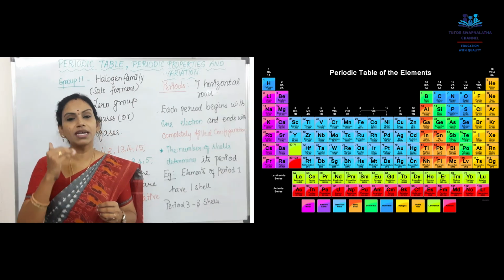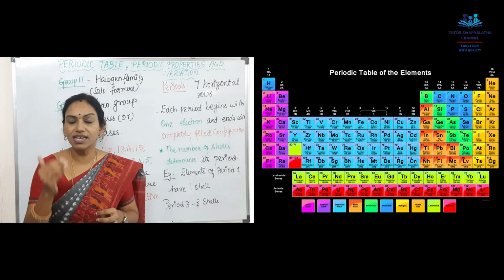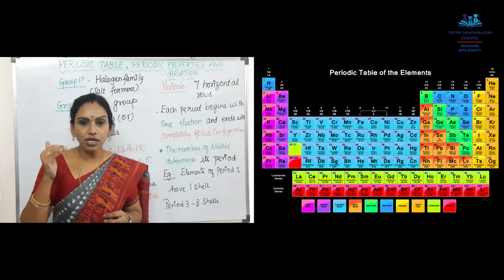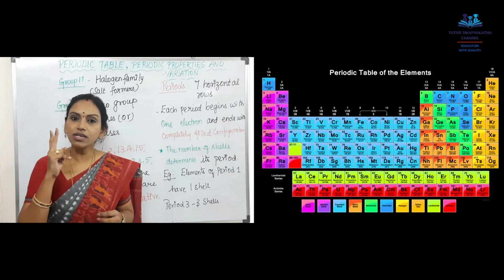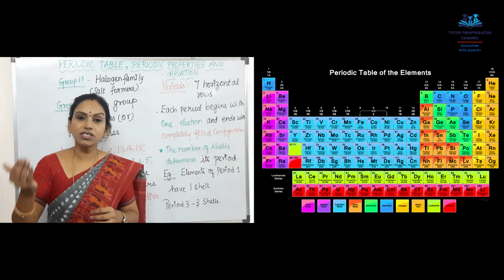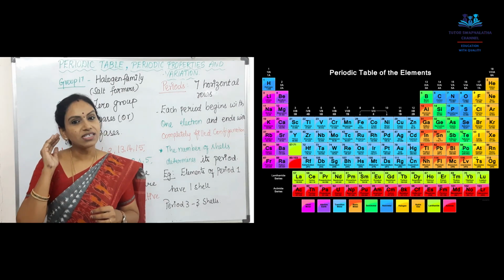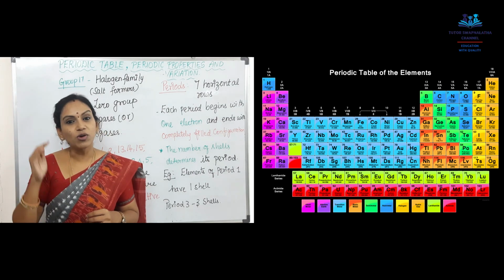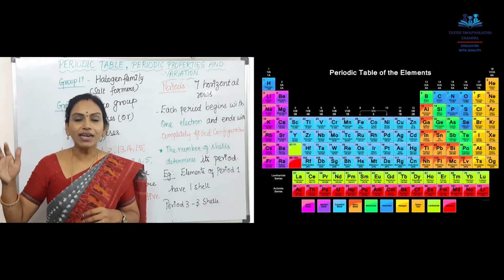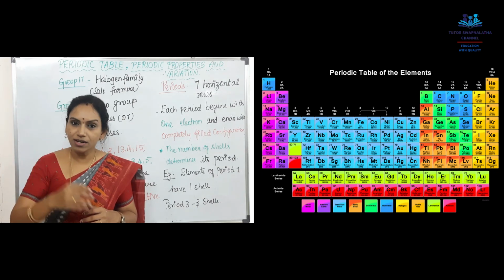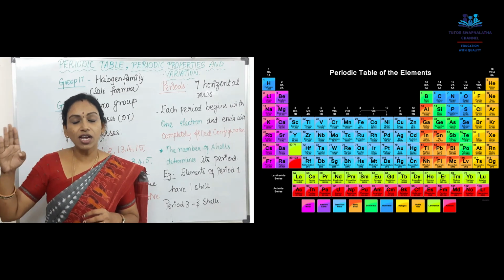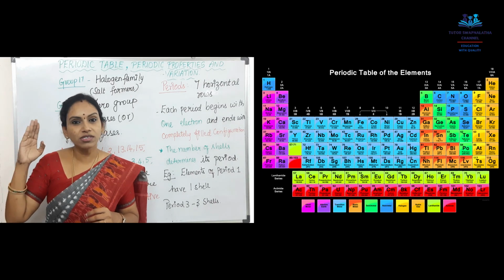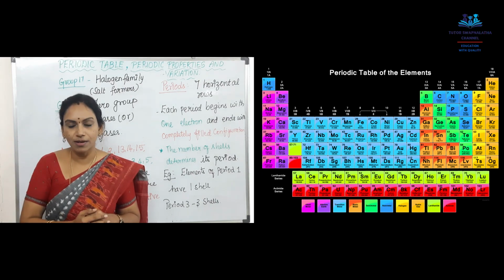For example, the first shell next to the nucleus can fit only 2 electrons. The next shell will fit up to 6 electrons. The next shell will fit up to 10 electrons. And the final shell can fit only 14 electrons. The final shell is considered the outermost shell.